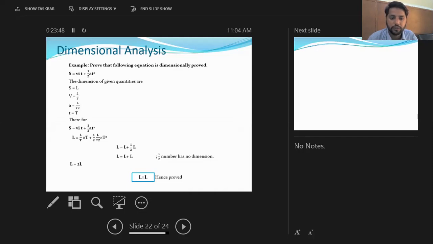Then our equation will be L is equal to L plus L. Now here we have the same quantities with an addition sign. In mathematics, whenever we have the same quantities and addition, we always add their coefficients. So L plus L will be equal to 2L. Now L is equal to 2L. Again, 2 is a number, so it has no dimension. So finally the equation will be L is equal to L. It means that this equation is dimensionally correct.